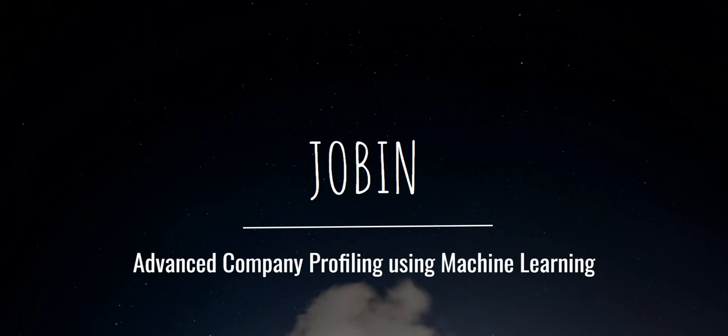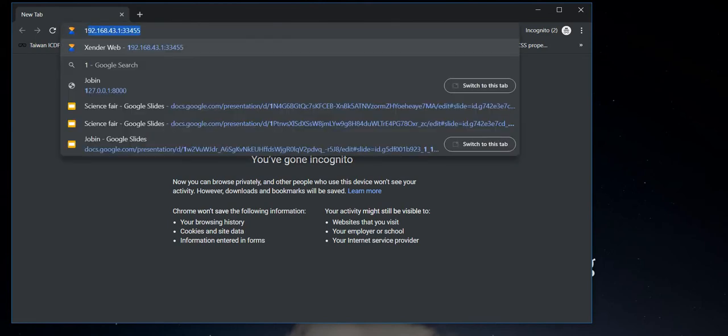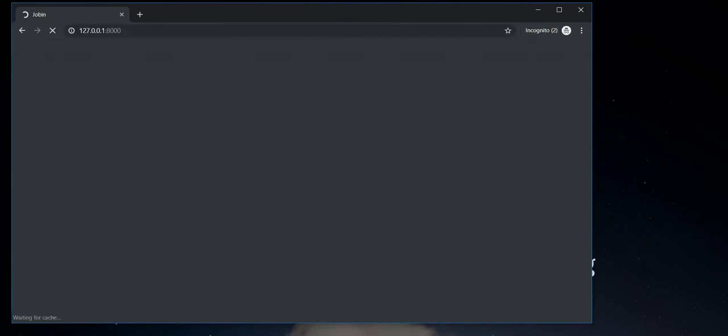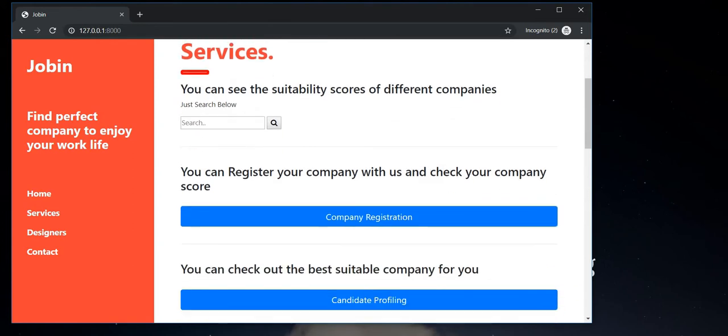I have already hosted our application. I'll just use our browser to launch it. Yeah, this is Jobin, which is an advanced company profiling using machine learning. Now, what basically are we profiling when we say company profiling?